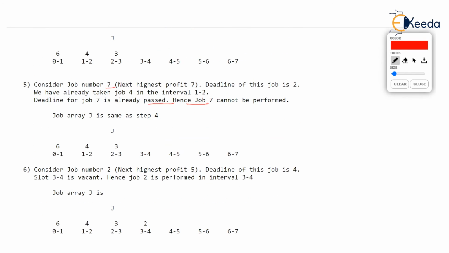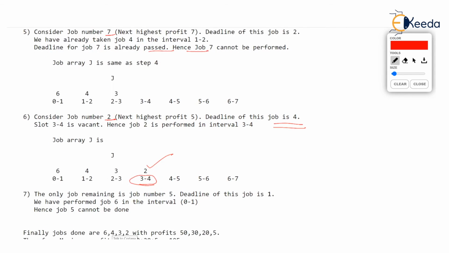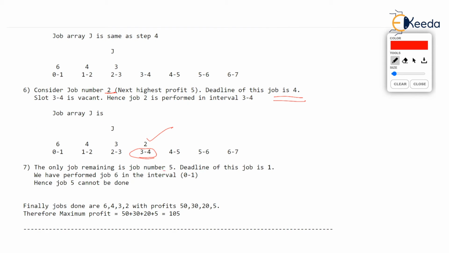And job number 2 can be done because deadline of job number 2 is 4, and 3 to 4 slot was vacant. So we can perform job number 2. What's given next is job number 5, which again cannot be done because the deadline of this job is 1. Come on, how can you now do this job number 5? Because we have a high profit job sitting at 0 to 1. So job number 5 was also not performed.